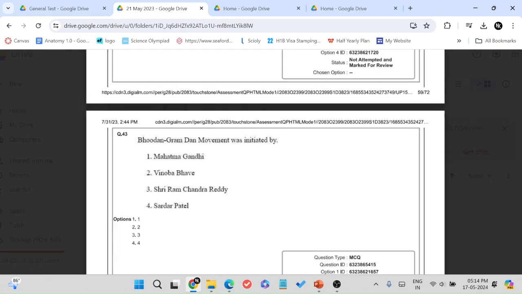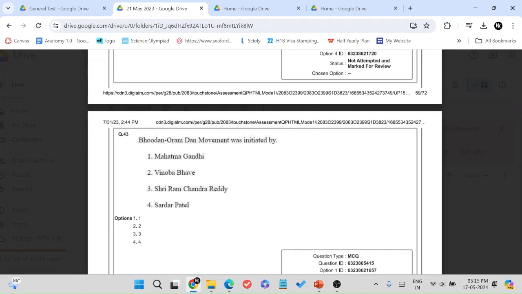See, this one, if you know about the Raman Magsaysay Award, then you can answer this, because the first winner from India of the Raman Magsaysay Award was Vinoba Bhave for the Bhoodan movement. So if you know those awards, then you can answer this. But this year, they asked about the recent winner. Based on the trends, the student would assume that it would be about the past winners.